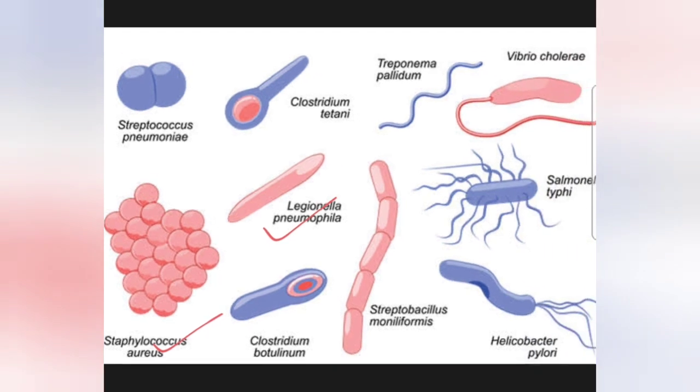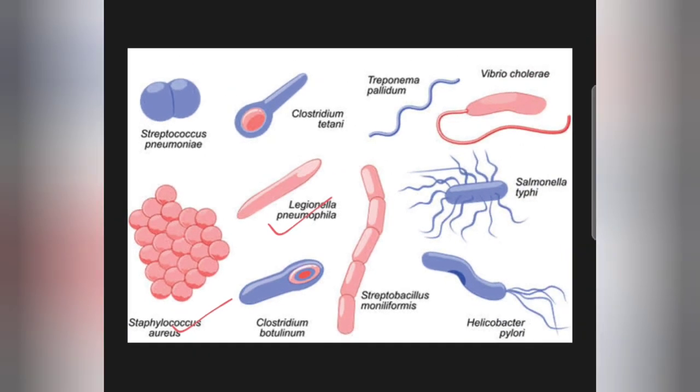Based on their shape, bacteria can be of different types. Firstly, rod shaped or bacilli. So this one is a streptobacillus, which is a rod shaped structure. This one is also a rod shaped bacteria. In your book you will find examples of lactobacillus and E. coli, Escherichia coli, which are rod shaped bacteria. Next, spherical or cocci. Spherical is this one, a spherical Streptococcus pneumoniae.